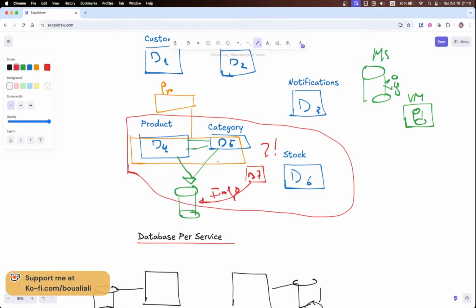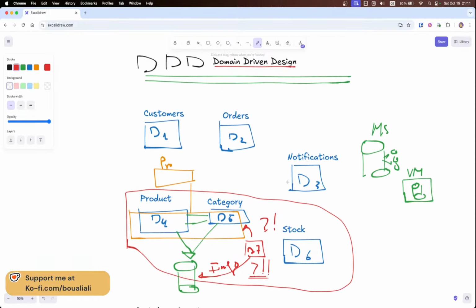But if, for example, this domain 7 or microservice 7 just needs to communicate in a normal way, like HTTP, gRPC, async, and so on and so forth, this is perfectly fine. But if we need to update the database from a different domain, we need to raise a question. We need to say, okay, what's going on? Did we make something wrong? This is something that you need to consider. I hope this part was clear.